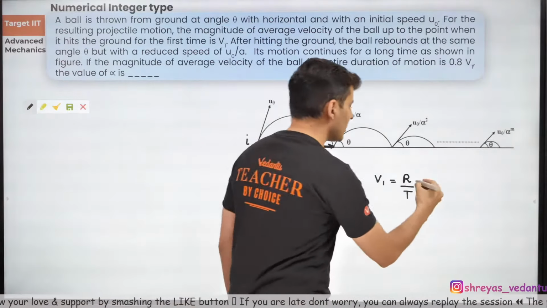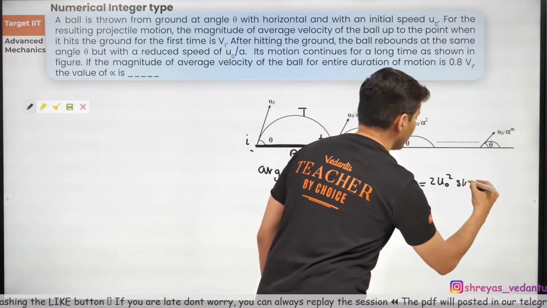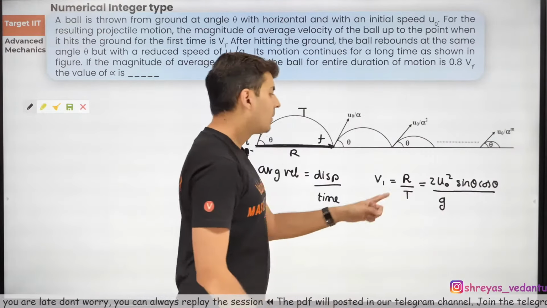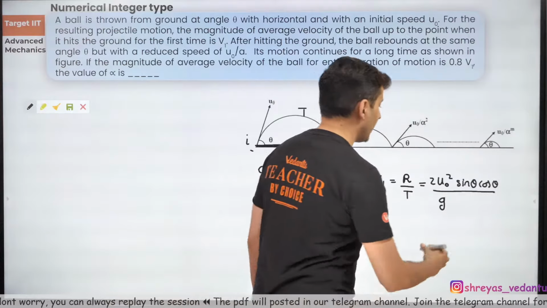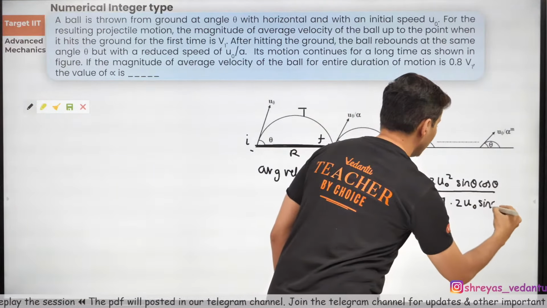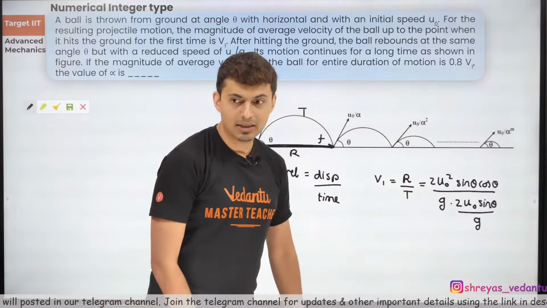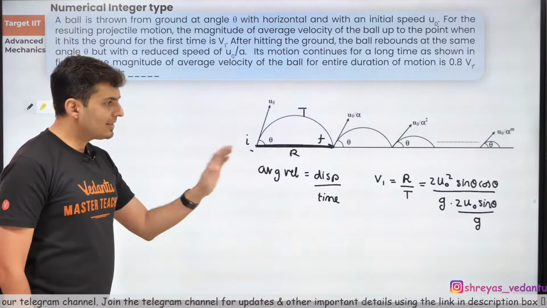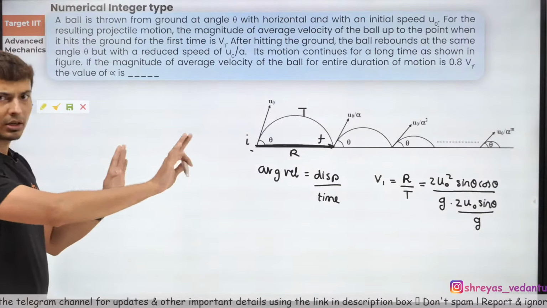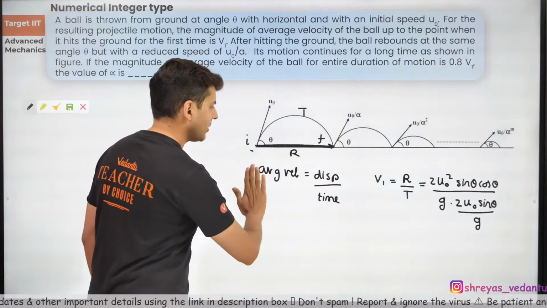Now what is the formula for range? It is nothing but 2 u naught square sine theta cos theta divided by g. What is the formula for time of flight? The formula for time of flight is nothing but 2 u naught sine theta divided by g. That's what we have got. Now once I get this, I'll just keep it aside. I will not do anything with it for now.